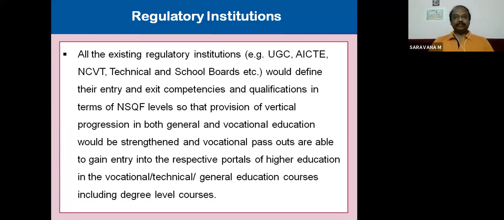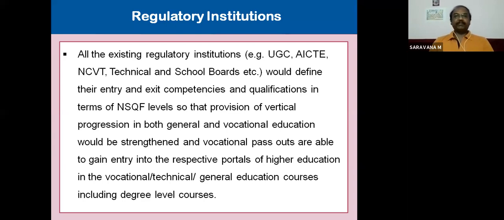So how is it possible? Because there is a common framework, that is NSQF. So through that it is possible. So this is a very important link of the regulatory institutions.